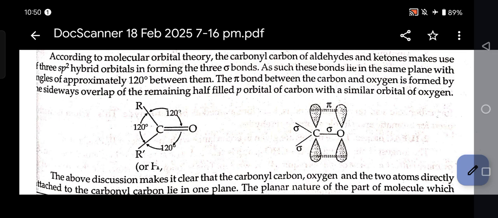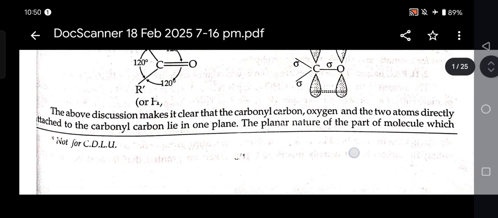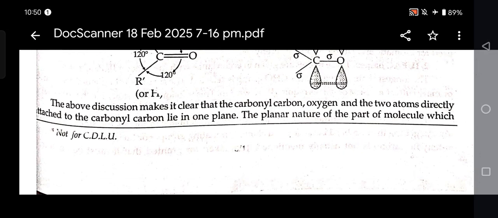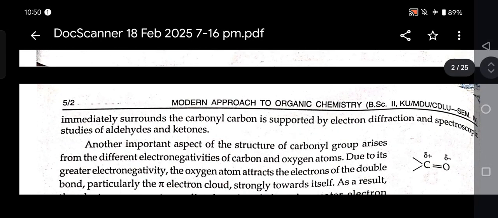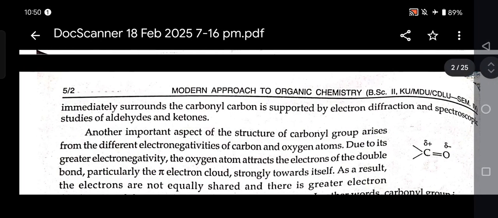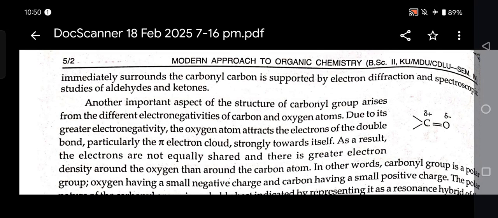As these bonds lie in the same plane with angles of approximately 120 degrees between them, the pi bond between the carbon and oxygen is formed by the sideways overlap of the remaining half filled p orbital of carbon with a similar orbital of oxygen. The above discussion makes it clear that the carbonyl carbon, oxygen, and the two atoms directly attached to the carbonyl carbon lie in one plane. The planar nature of the part of the molecule which immediately surrounds the carbonyl carbon is supported by electron diffraction and spectroscopic studies of aldehydes and ketones.